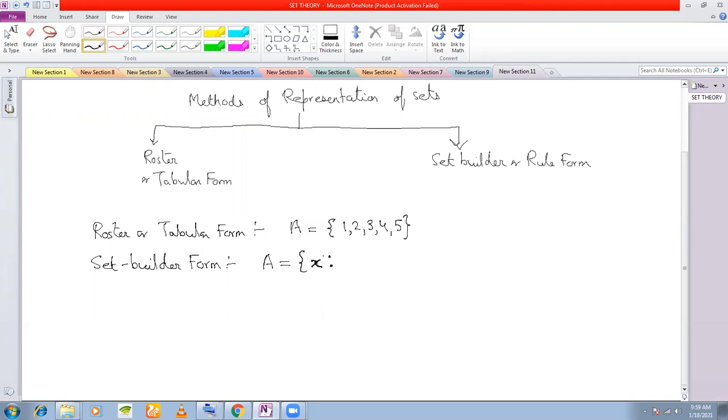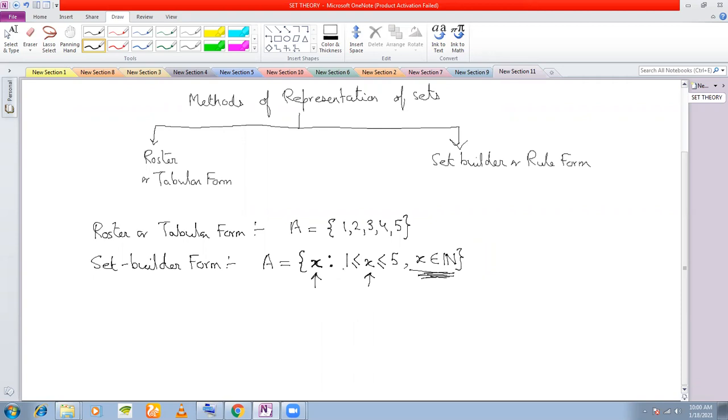So you define a variable x inside the set, and you say that x lies between 1 and 5, right? And not only that, but what kind of a variable is x? X belongs to N, x is a natural number. So you have defined a variable x, you have mentioned that x lies between 1 and 5, and that x is a natural number, because the definition changes. This is the main thing.